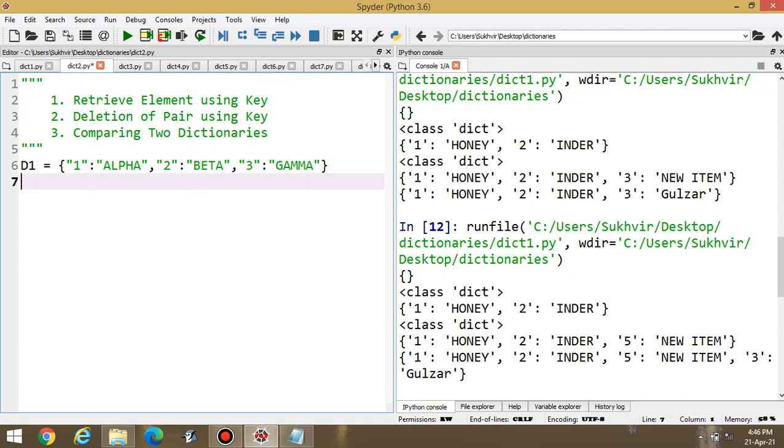And similarly, you can design some other dictionary. Let us say D2 is the second dictionary.